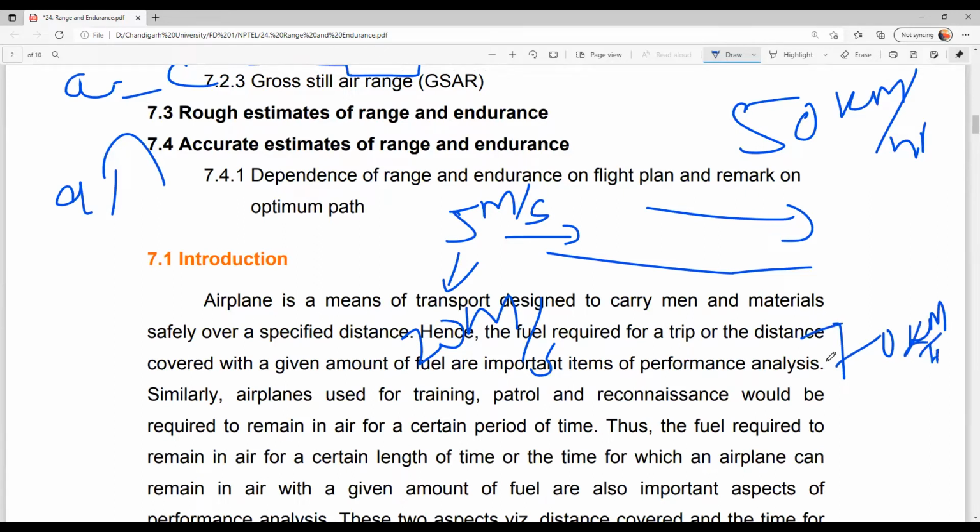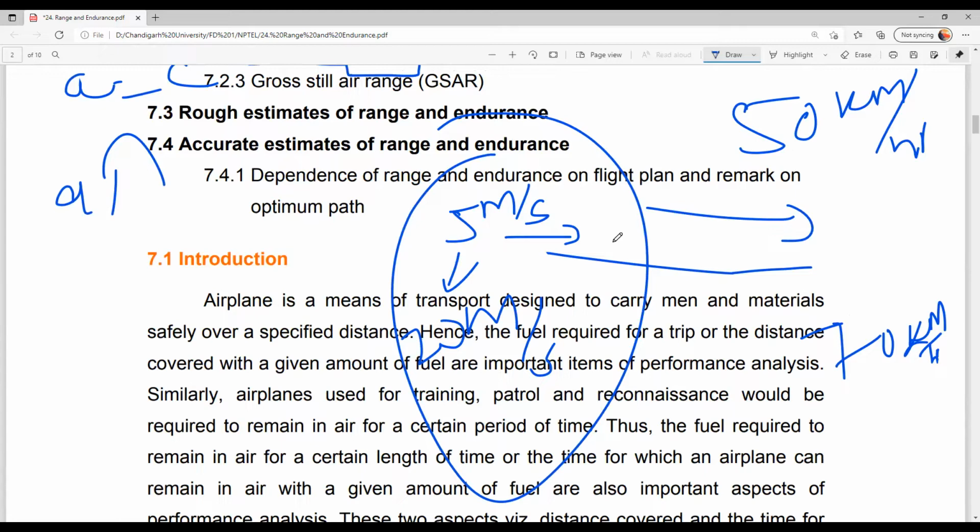I'm just giving approximate values, okay? So don't get confused, like this is the exact value. So 70 kilometers per hour. These things you can do experimentally also, right? You can identify the wind direction.